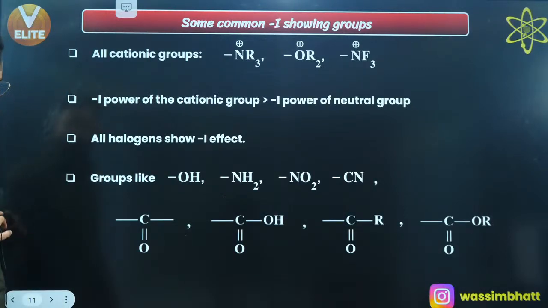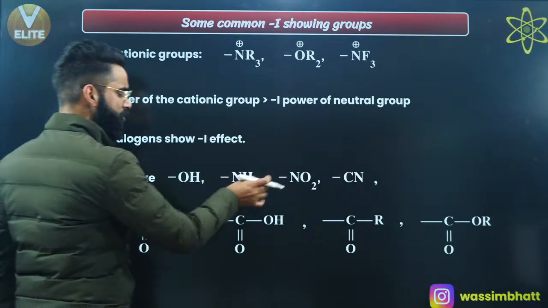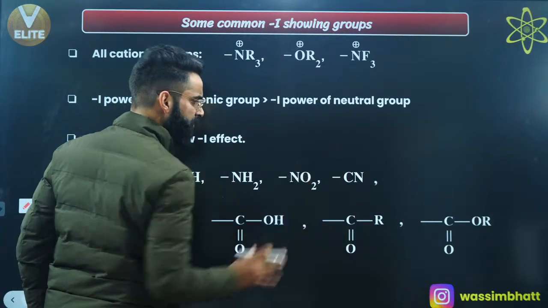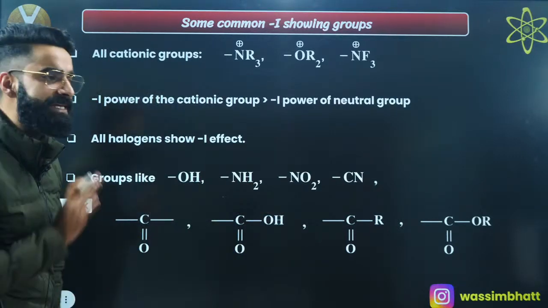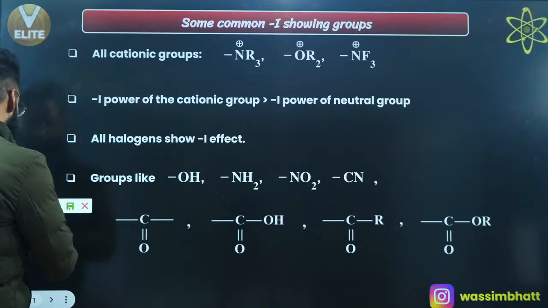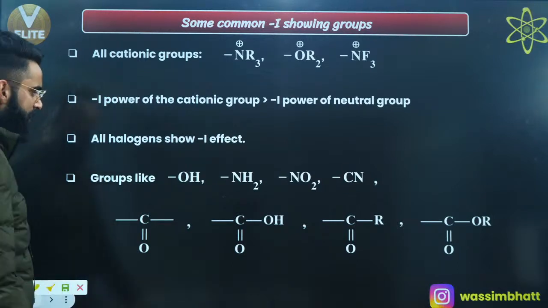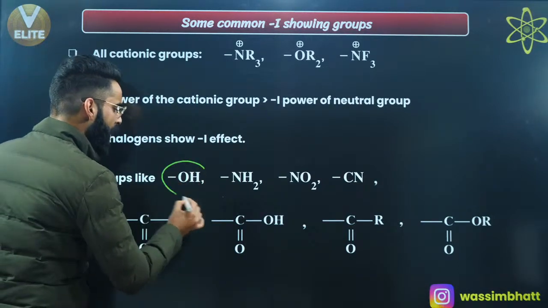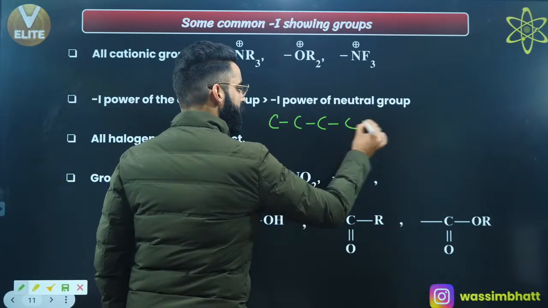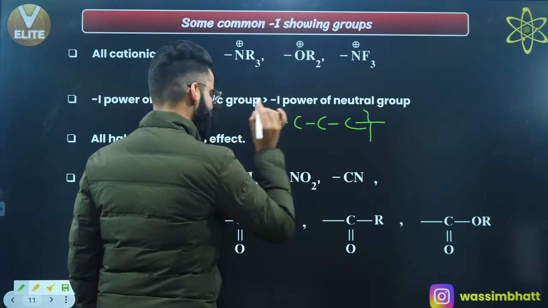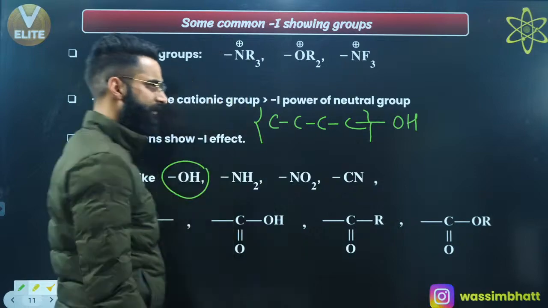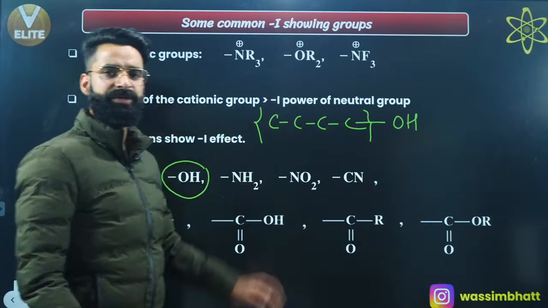Now one more thing. Groups like OH, NH2, NO2, CN, C=O, C=OH, C=OR are all going to show the minus I effect. Why do they show the minus I effect? Have a look properly. For example, I have an OH group attached to a carbon chain. Let's say this is the carbon chain, and I'm attaching this OH group to it.